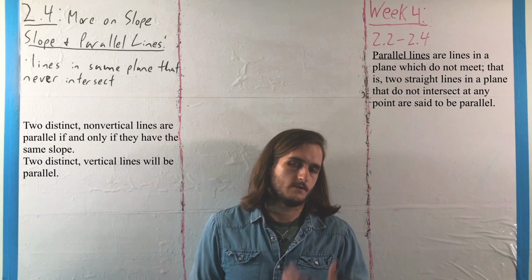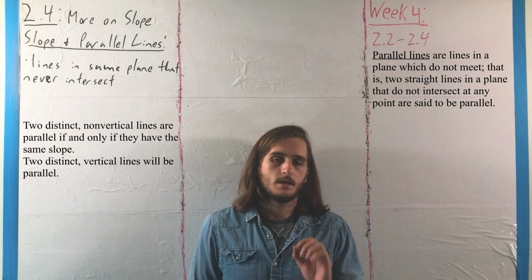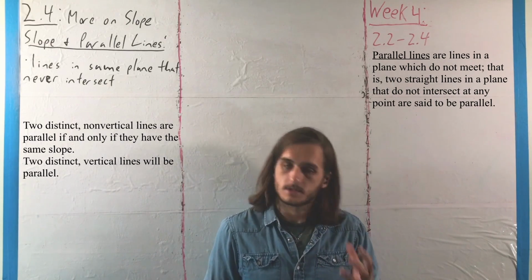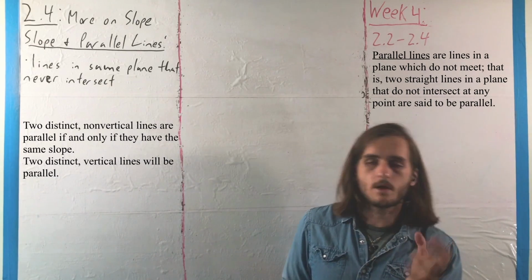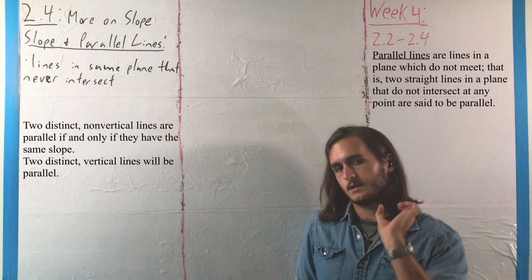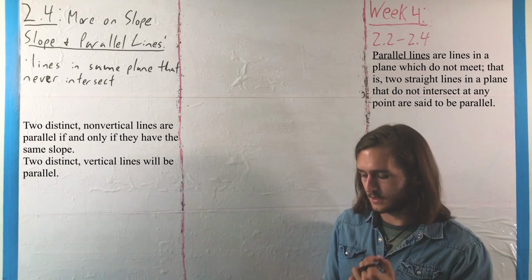That phrase "if and only if" is an important one in math. It means that if I have the first, then I have the second, and if I have the second, then I have the first. It's saying that it goes in both directions. One implies the other, and the other implies the first. They are equivalent statements. They mean exactly the same thing.